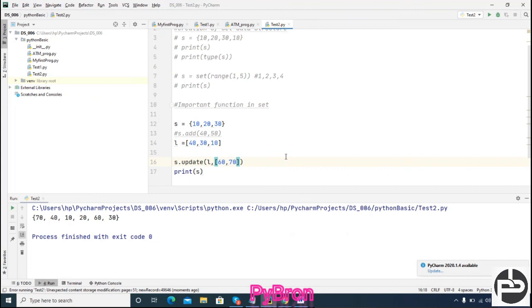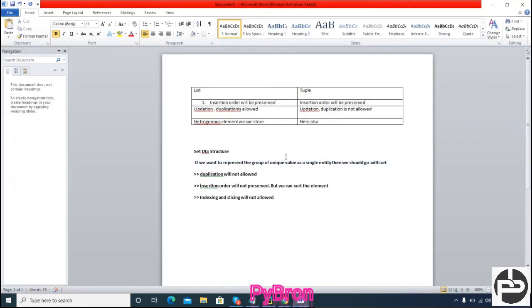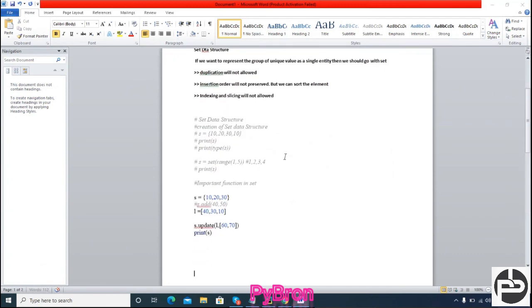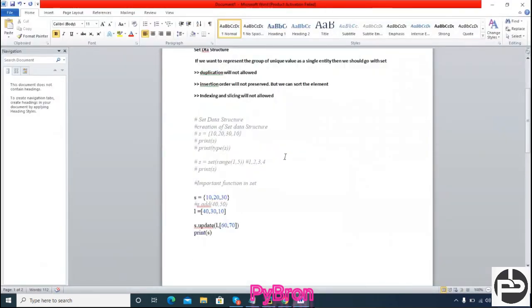Okay, so let's do the Q&A session, which is very important at this point, because this is the way I am teaching here. What is the difference between add method and update method?